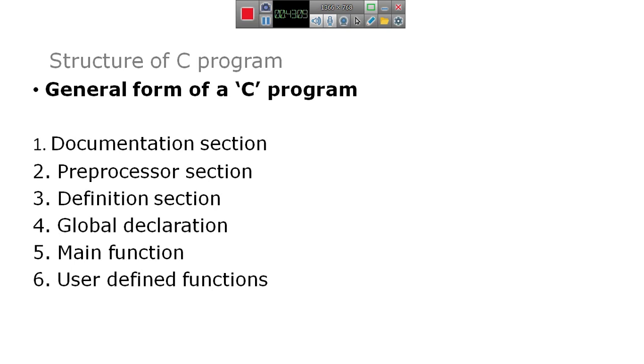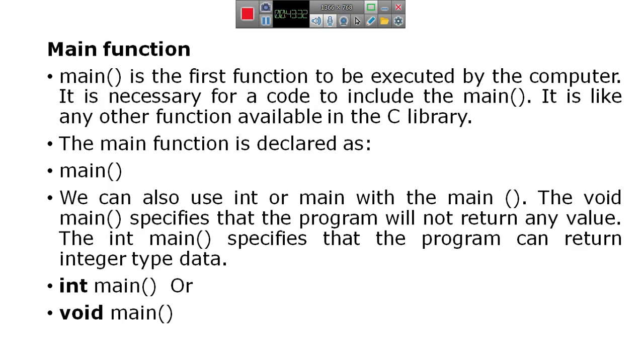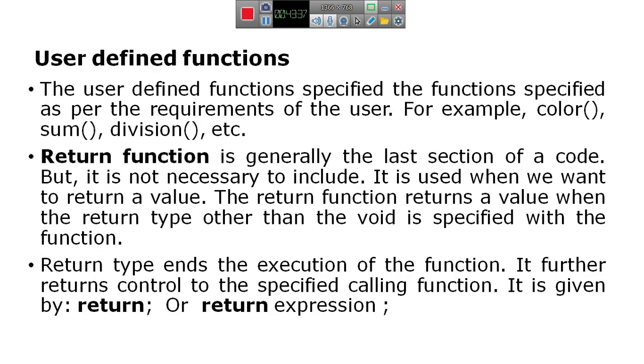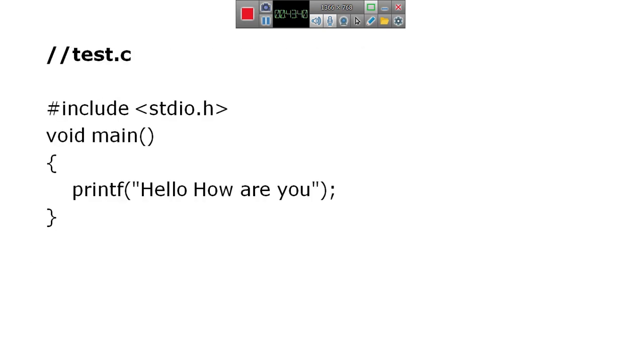What the main function is, what a user defined function is in detail, what a global declaration and a local declaration are, and what user defined functions and predefined functions are. Next, I explained a simple program, hello how are you, and how to write it.